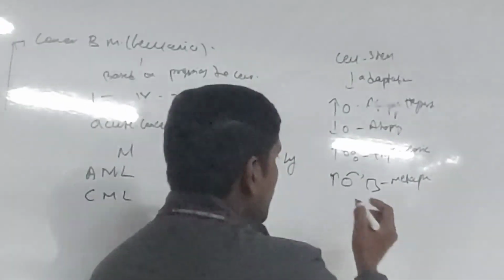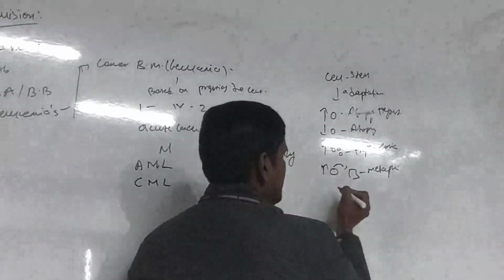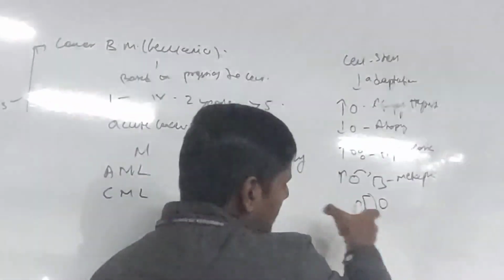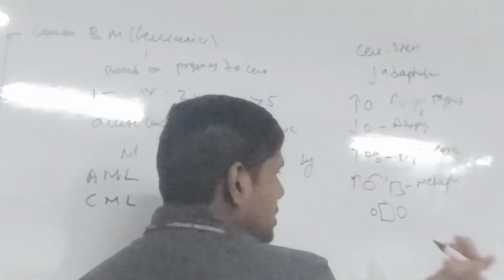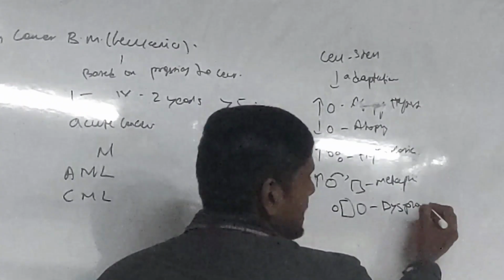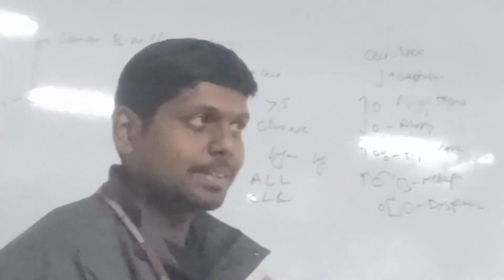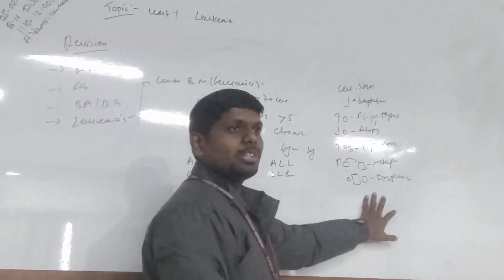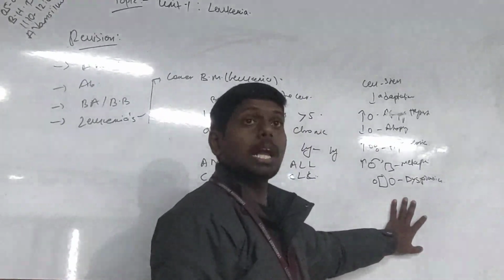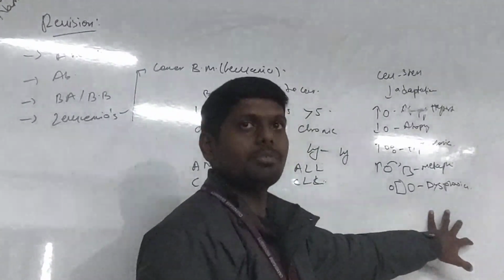Dysplasia. There is no proper criteria to differentiate these cells. One cell will be small, one cell will be another shape, one cell will be very large, so there is no proper arrangement of the cells. Such adaptation is called dysplasia. Dysplasia is not a good condition. It might be a cause of cancers. Once the cell reaches this stage, there is a chance of undergoing cancer.